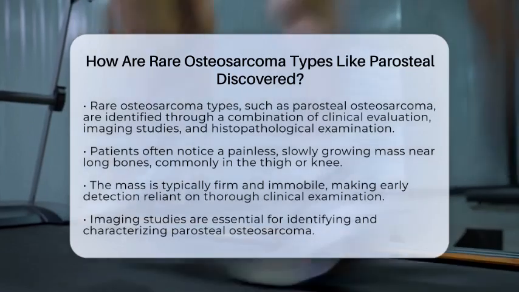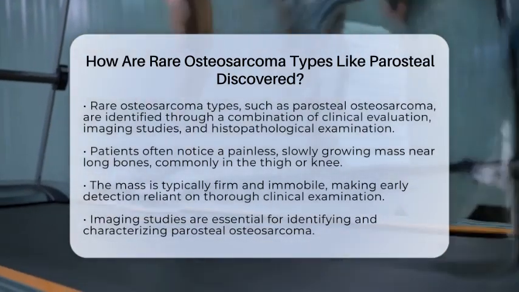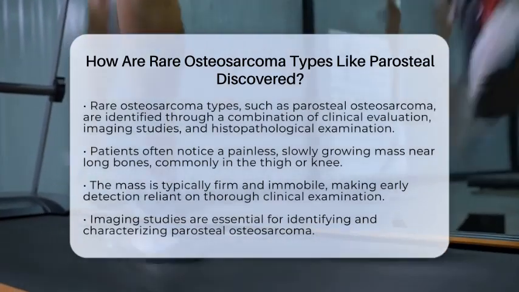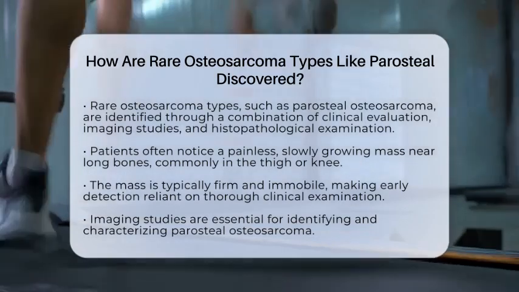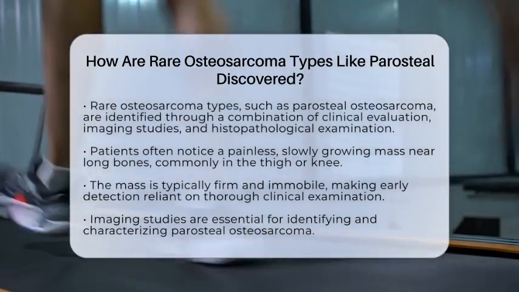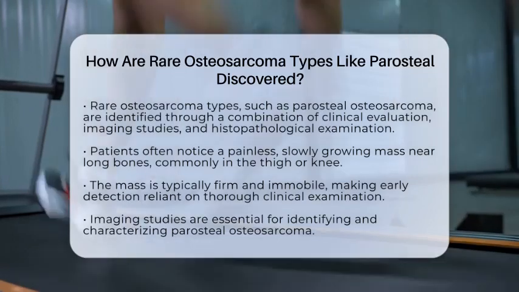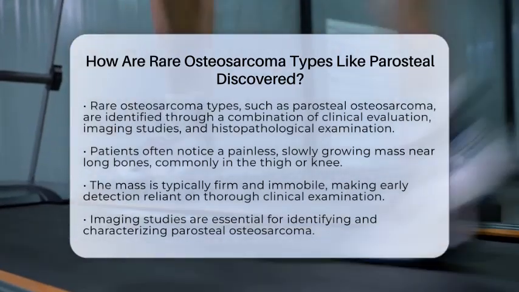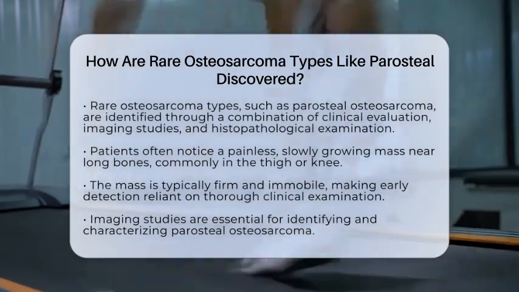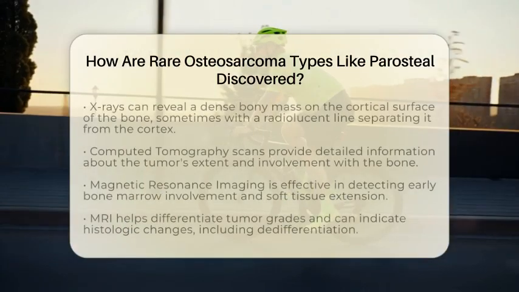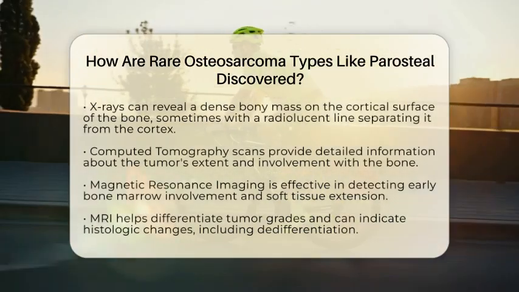Because the symptoms can be subtle, early detection relies on a thorough clinical examination and a healthcare provider's suspicion of bone surface tumors. Imaging plays a crucial role in identifying and characterizing parosteal osteosarcoma. Initially, X-rays can reveal a dense bony mass that arises from the cortical surface of the bone. Sometimes, you may see a radiolucent line that separates the tumor from the cortex, which is an important detail.